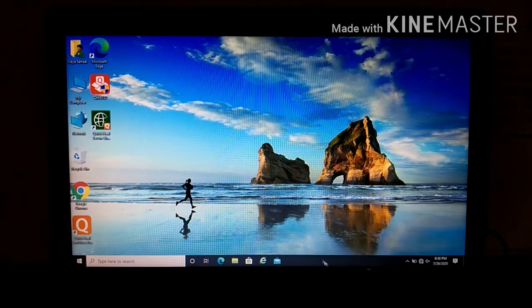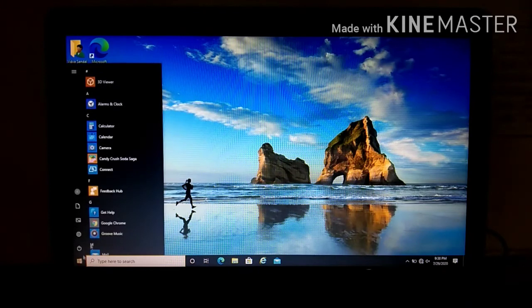Next, here we have a taskbar. A taskbar is located at the bottom of your screen, and this taskbar is divided in two sections. Here we have a start button. When we click, all the programs which are loaded in your computer will be displayed. And here on the right side of your taskbar, we have a notification area. The notifications related to some program of your computer will be displayed in this section.